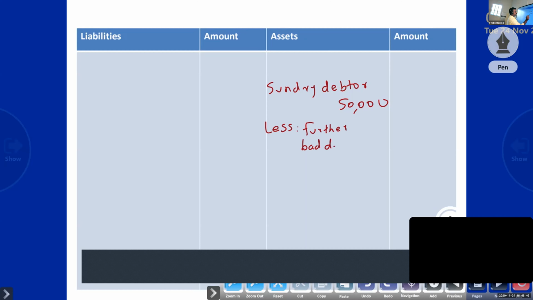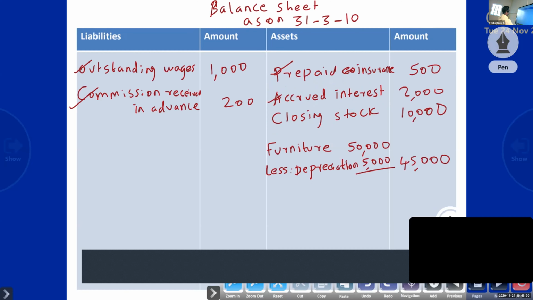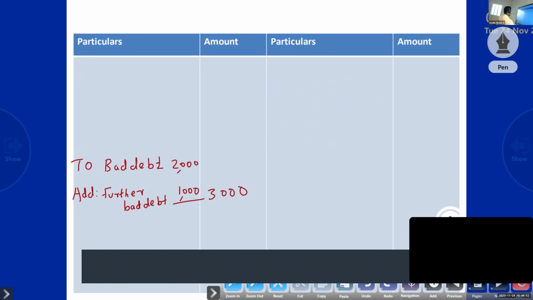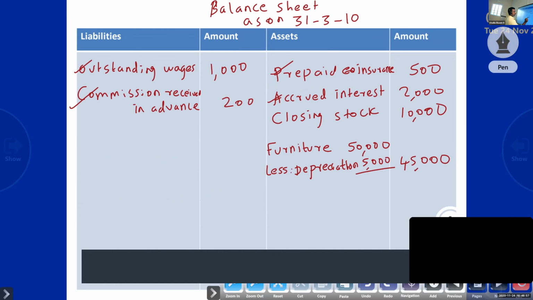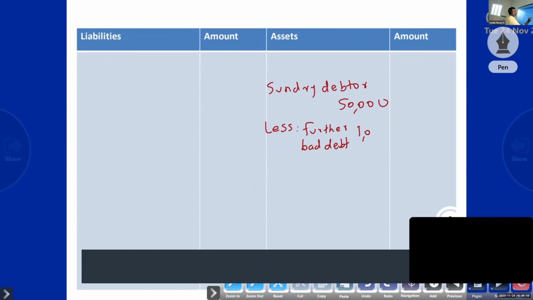It is 100% sure that we won't get that amount. Further bad debt we wrote 1,000. Because bad debt already given in the trial balance has already been adjusted from debtor, now we have to adjust further bad debt.